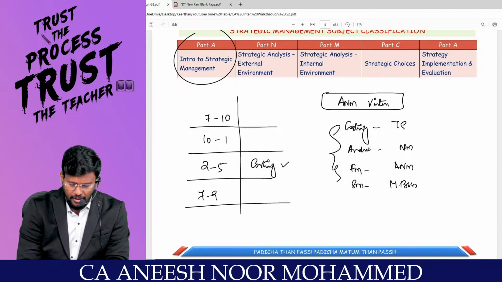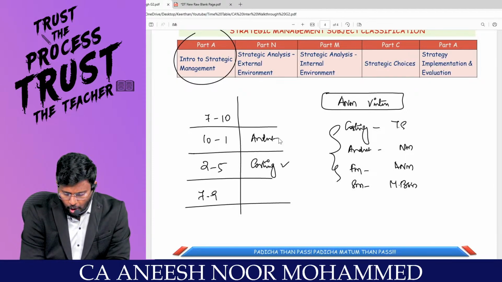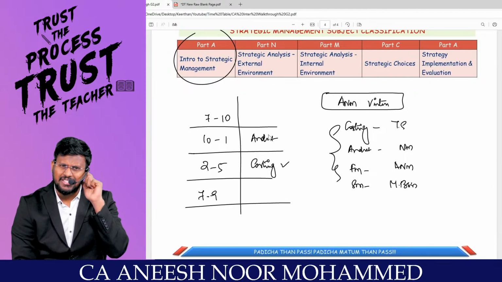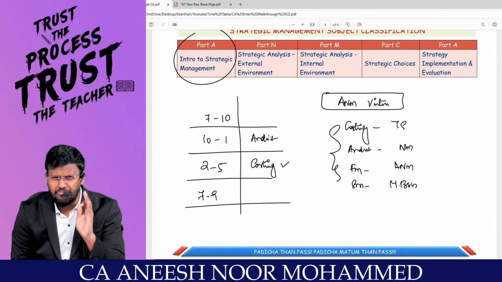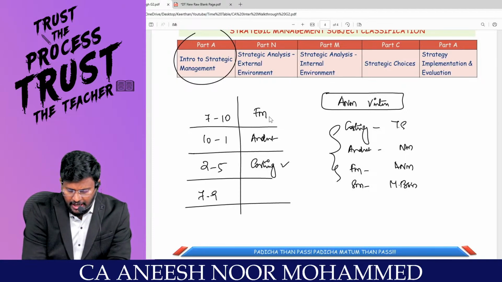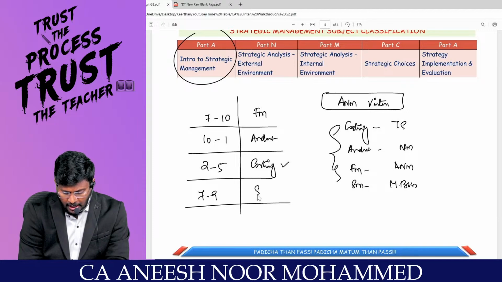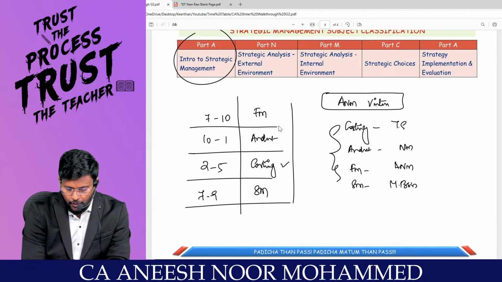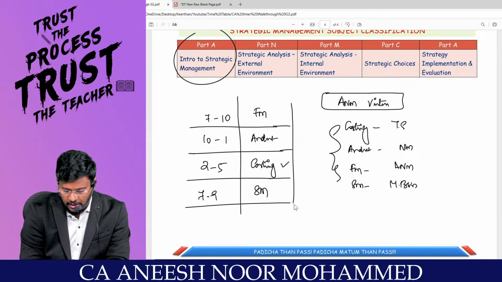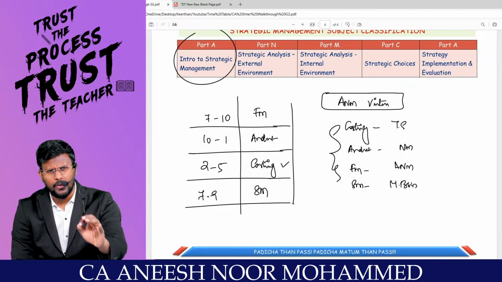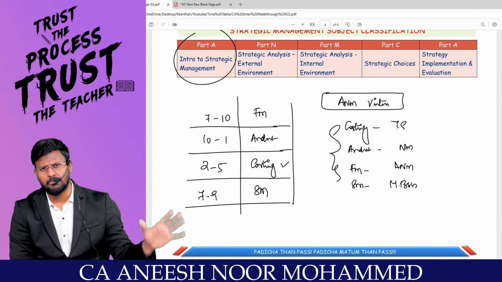And 10 to 1, if you are doing audit in the morning session, will be very nice. And immediately after waking up, if you are doing FM, financial management, and in the evening SM. If you are allotting your time like this, you can ensure your success in the coming May.